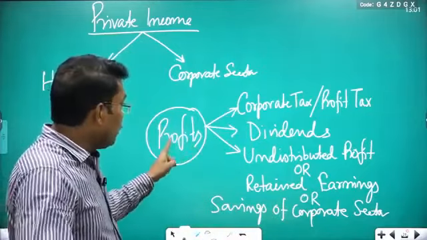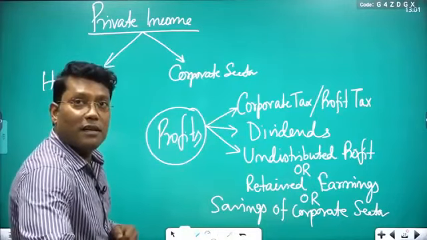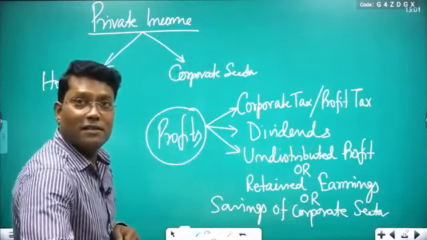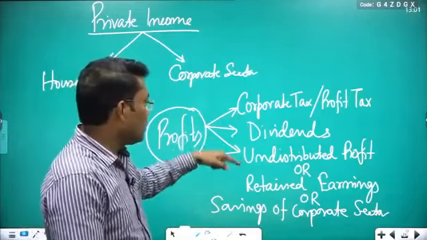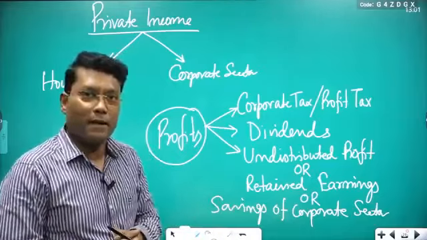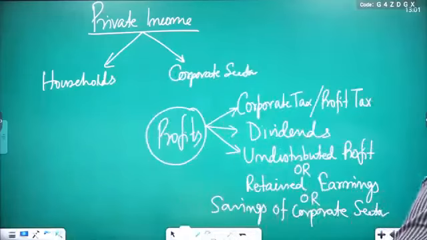So see, if you are going to subtract profits, it means you are going to subtract all these three components. So do one thing, either you subtract profit, then again add dividends, or second option, don't subtract the profits, just subtract the two components from the private income. The left amount will give you the households' income. Clear? So just do that. I think you noted it. Please keep writing.